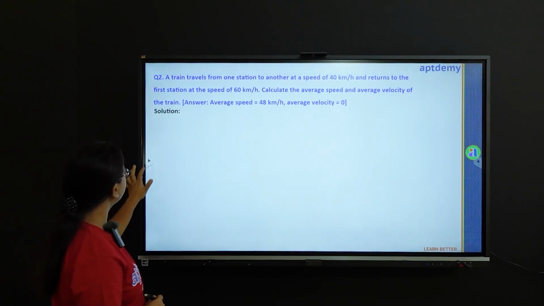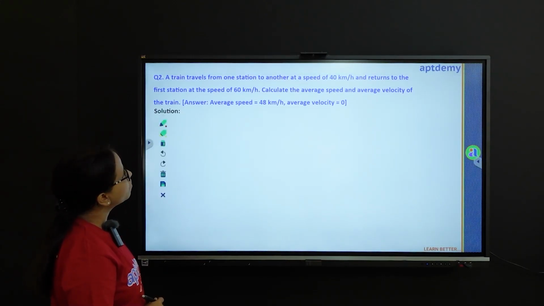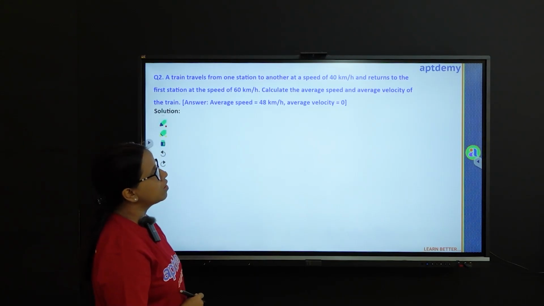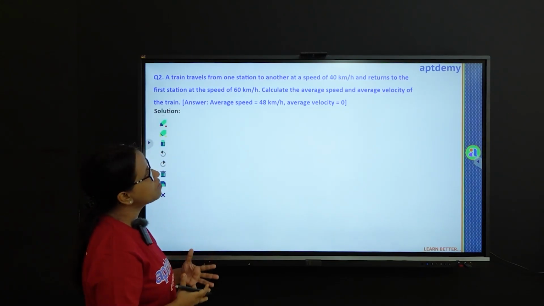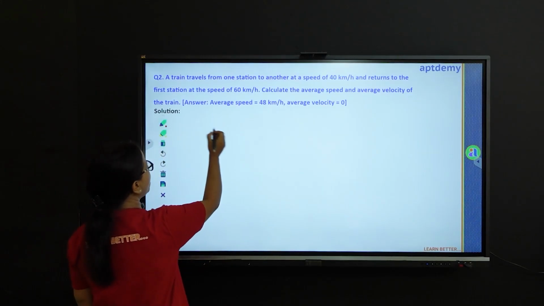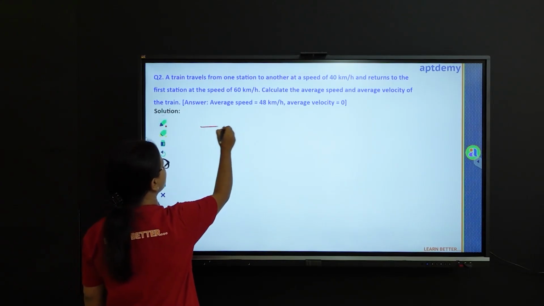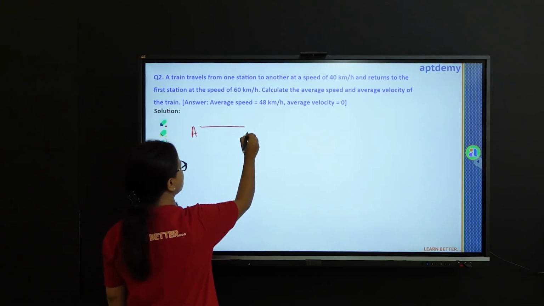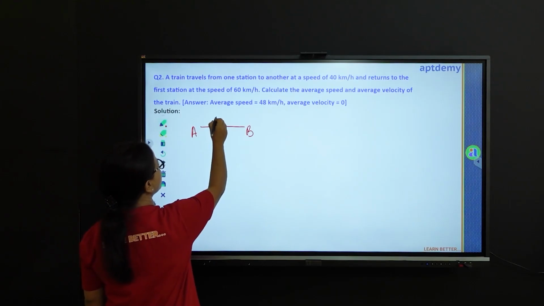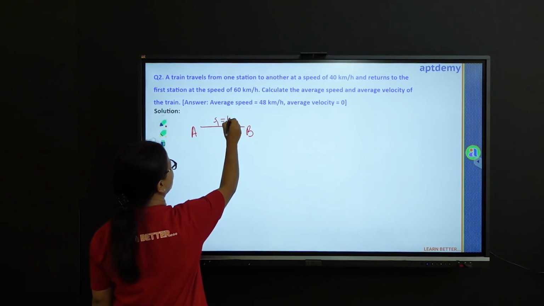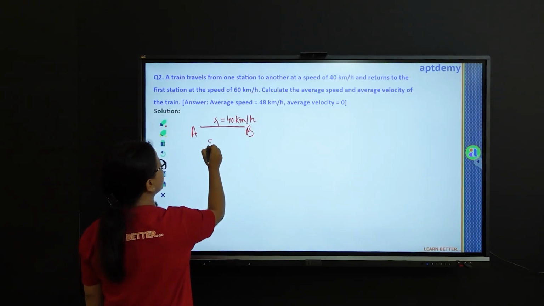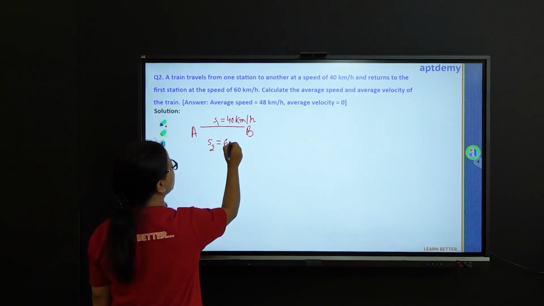Now let us try to solve this problem on our own. You must be remembering the helpers that we came across, the average speed formula when a particle covers the same distance but with different speeds. Yes, we shall be using that formula. We have a train that is moving from one station to another. This is say station A, this is say station B. It is covering the same distance with different speeds. For the first case, the speed is say 40 km per hour, and when it returns back, the speed is 60 km per hour.